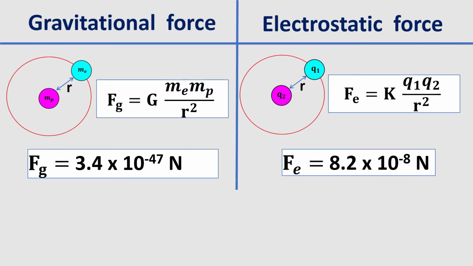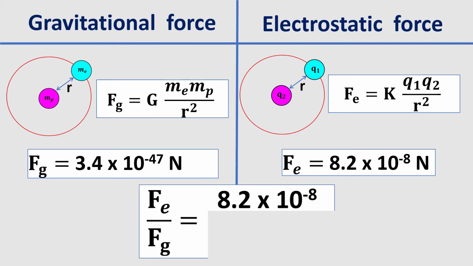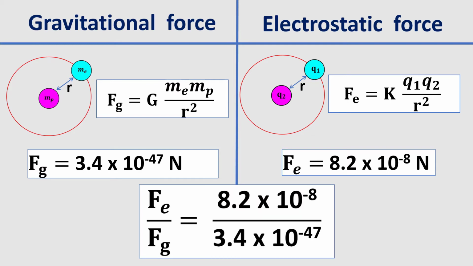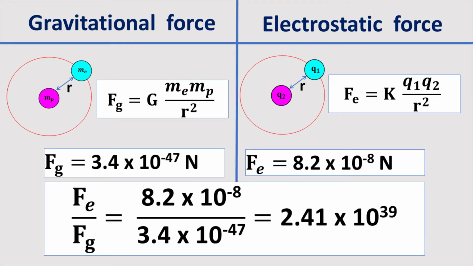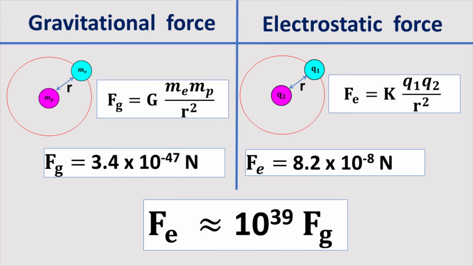The ratio between these two forces is Fe by Fg equal to 8.2 into 10 power minus 8 by 3.4 into 10 power minus 47, which is equal to 2.41 into 10 power 39. Therefore, Fe is approximately equal to 10 power 39 times of Fg.